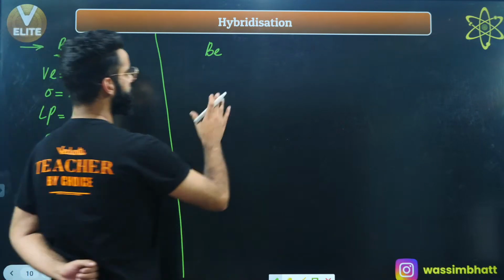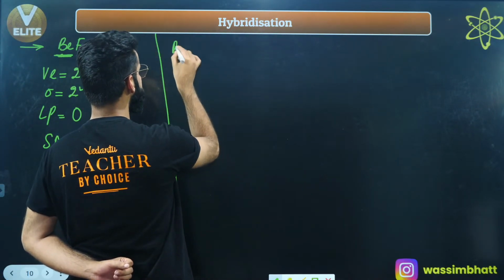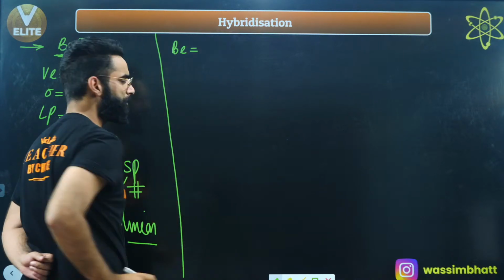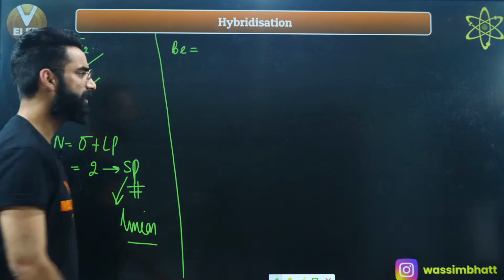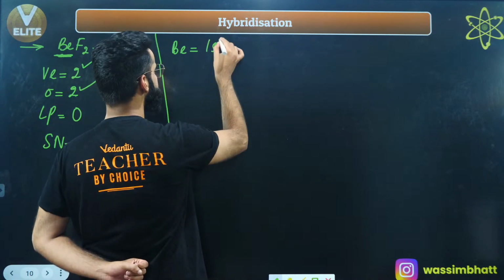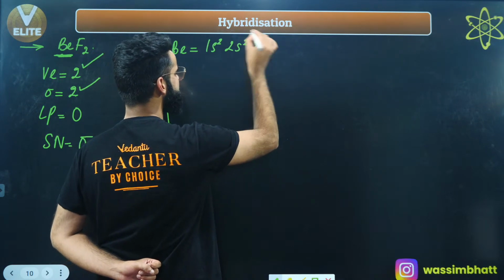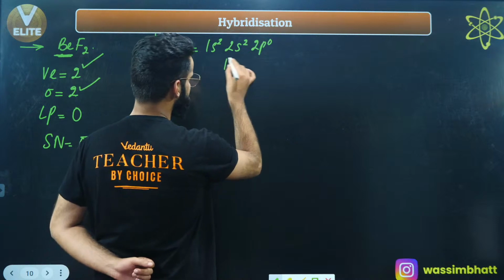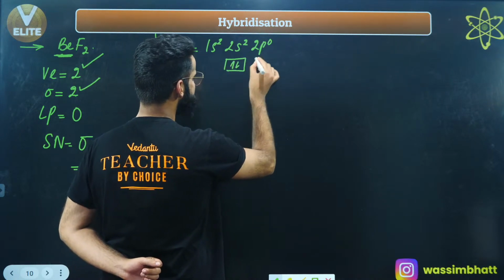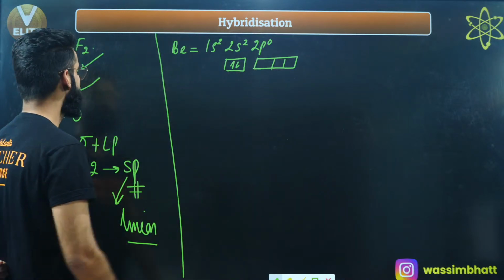Now guys, have a look. If I talk about Be, what is the outermost configuration of Be? Hydrogen, helium, lithium, beryllium. Its actual configuration is going to be 1s2, 2s2. There will be 2p also, but this 2p does not contain any electron. So 2s is containing 2 electrons and 2p is containing 0 electrons.